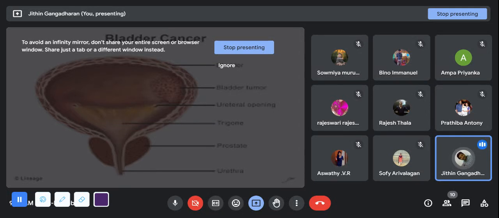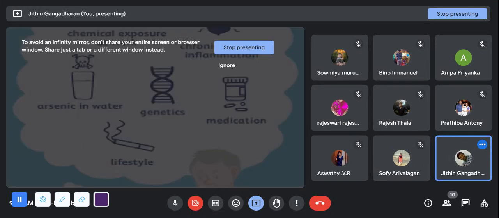Next disease condition is bladder cancer. So you know how the bladder is. This is the bladder and the bladder tumor which is present. Now, what are the reasons for that? Any chemical exposures during work. Arsenic, when you're drinking arsenic water. Lifestyle: smoking, alcoholism. If there is a genetic predisposition of cancer in the family, chronic bladder infections, usually when the patient is getting urinary tract infections, any medications.